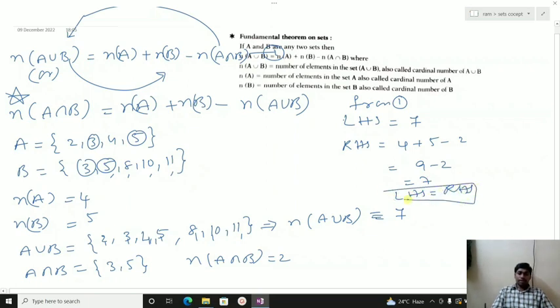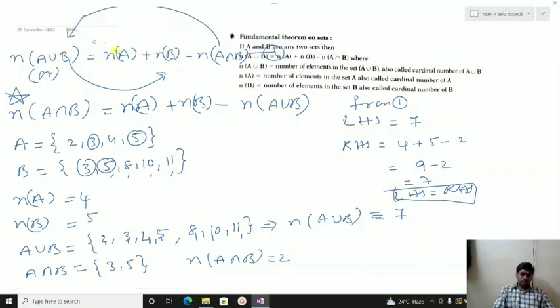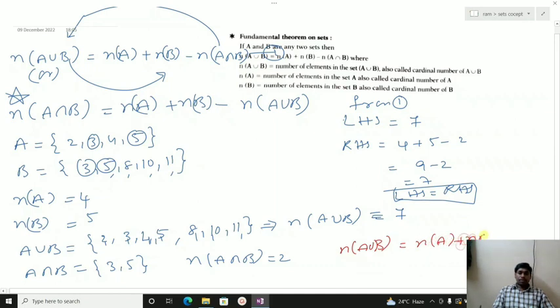Hence the fundamental theorem is proved, that is, n of A union B is equal to n of A plus n of B minus n of A intersection B. This is a very important question that will be asked on the basis of the fundamental theorem of sets.